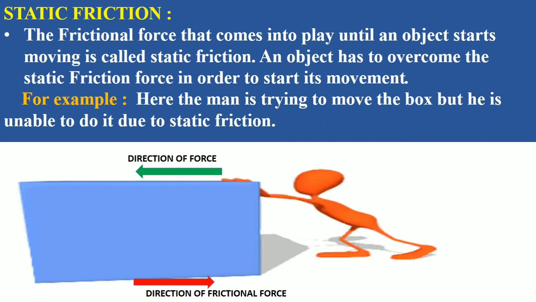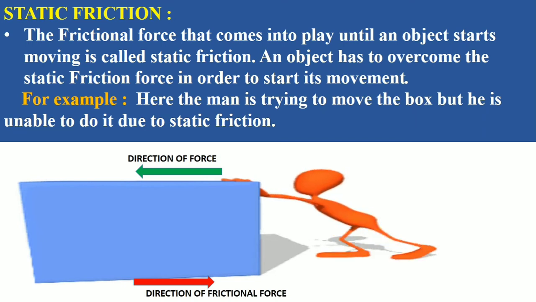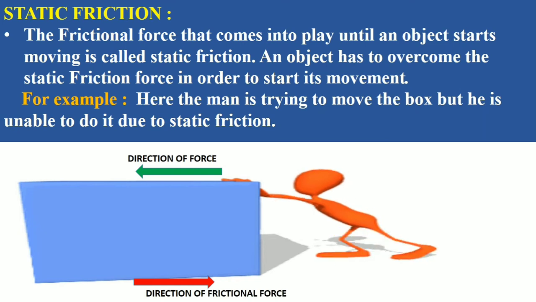So if the object is at rest and a force is working on it, when we try to move that object, the force opposite to the applied force is called static friction. An object has to overcome the static friction force in order to start its movement.